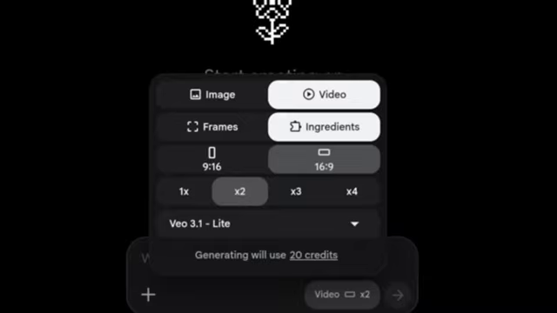If I'm to create a video for Facebook or TikTok, I'll click 9 by 16. So mine, I'll be using 16 by 9 since it's for YouTube.